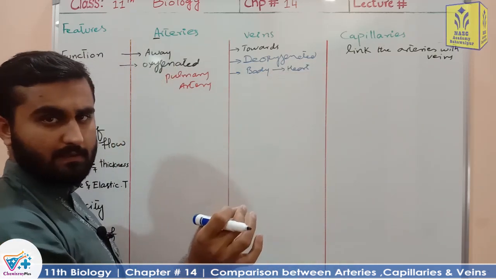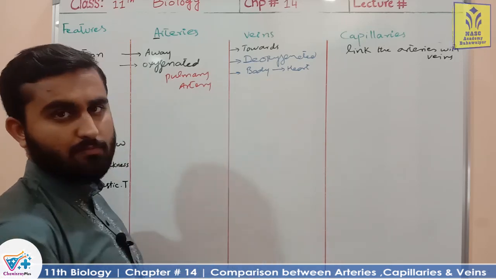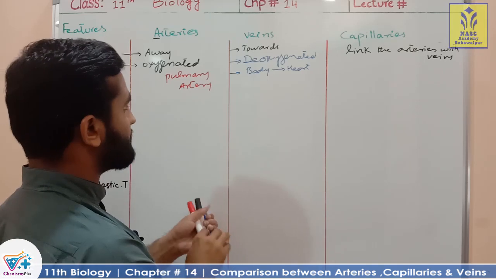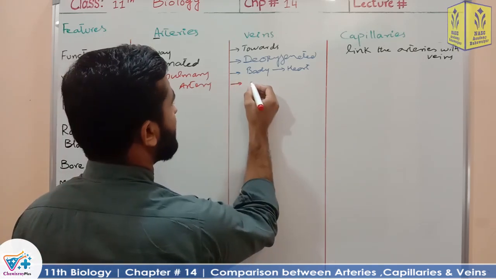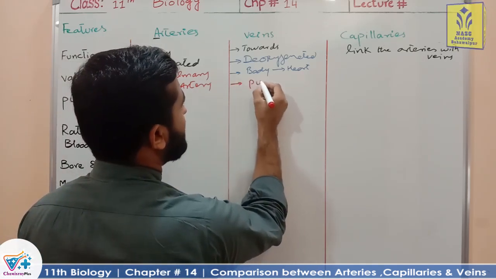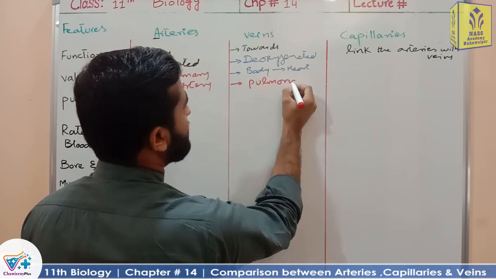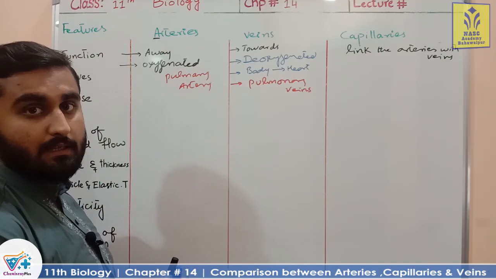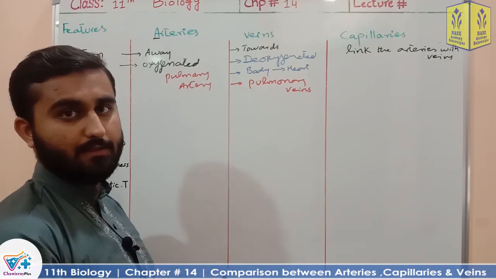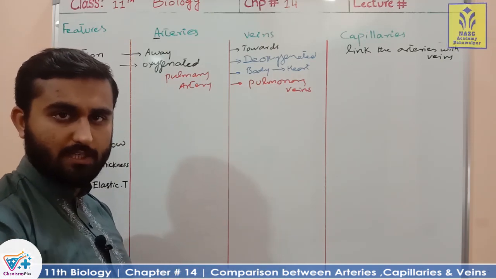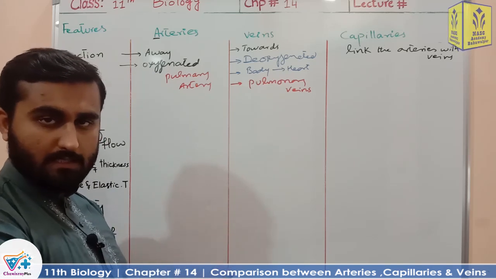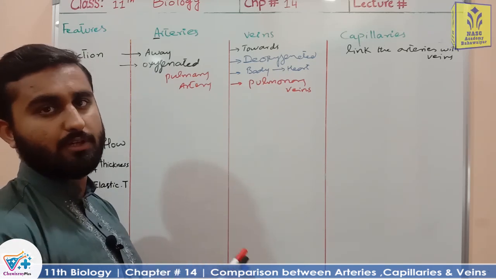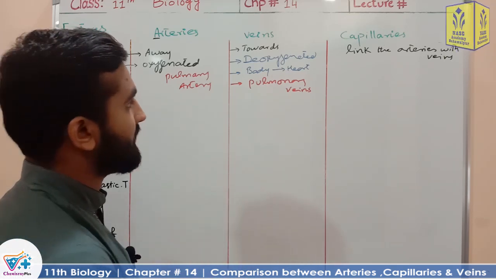All the veins carry deoxygenated blood, except pulmonary veins. These pulmonary veins carry oxygenated blood from lungs back to the heart, so it is distributed in all the body parts.